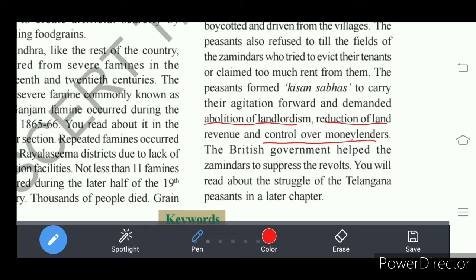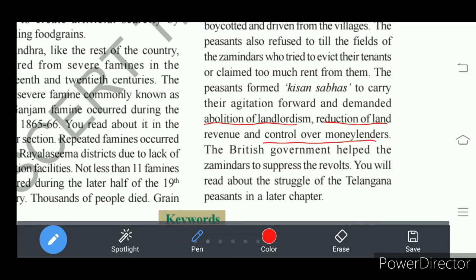Some other peasants who took land on rent from the jamindars also paid high rent. Whatever crop they cultivated and sold in the market, the income earned was not enough to lead their life. Much of the income earned by tenant farmers went to paying the rent to the jamindars.